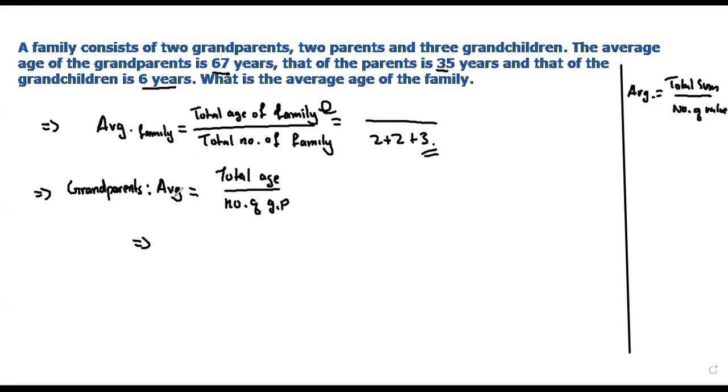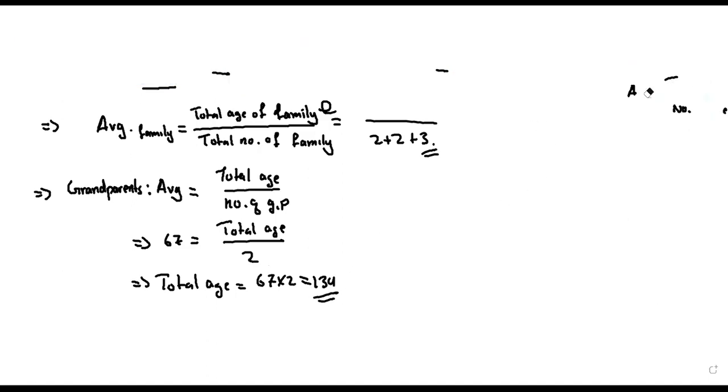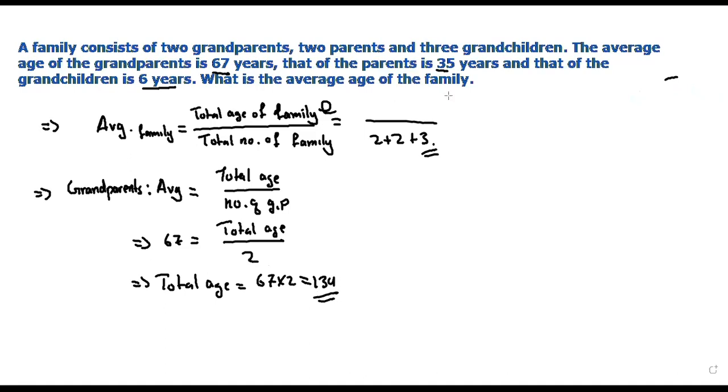Average is given, 67. So 67 is equal to the total age divided by the number of grandparents, which is two. You bring that two to the other side. The total age will be 67 times 2, which is 134.